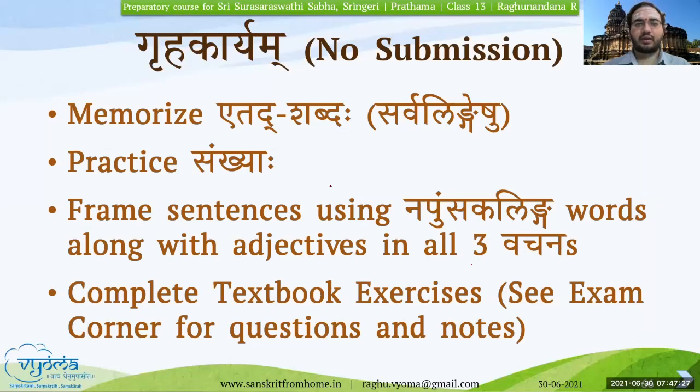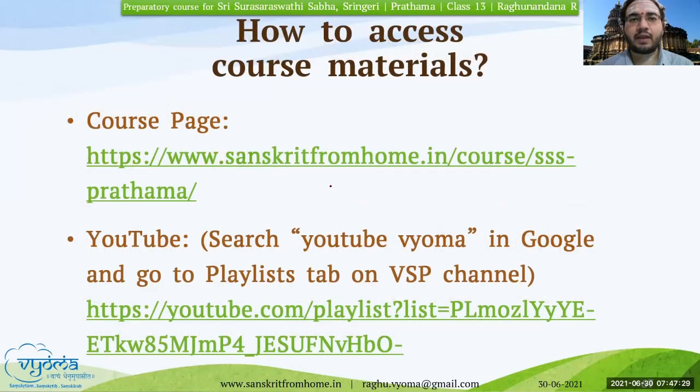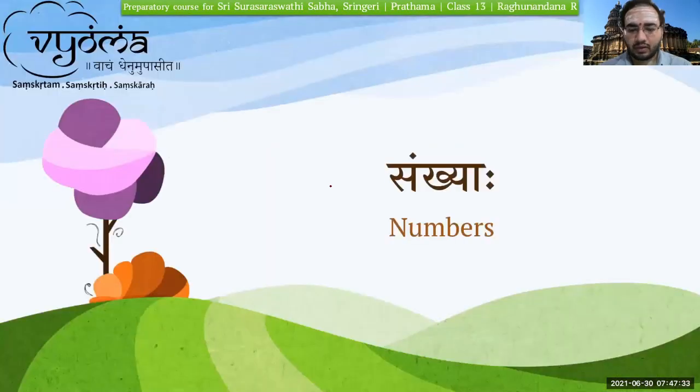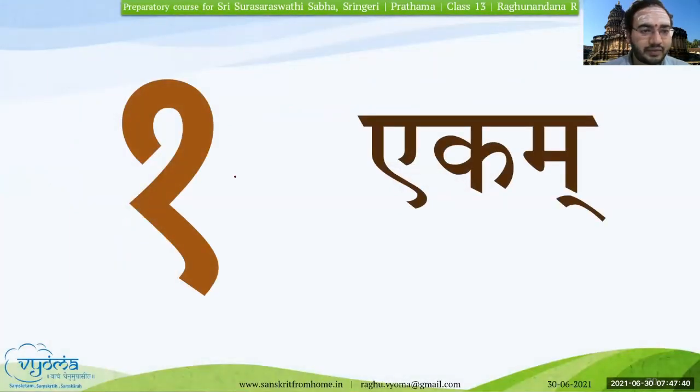Now we shall learn the sankhyaha, the numbers in Sanskritam. I'll call out one of the students to repeat after me. Shashank Vikram Mahodaya.